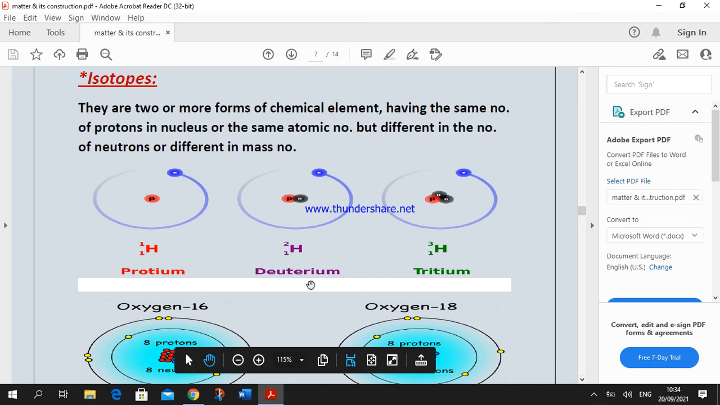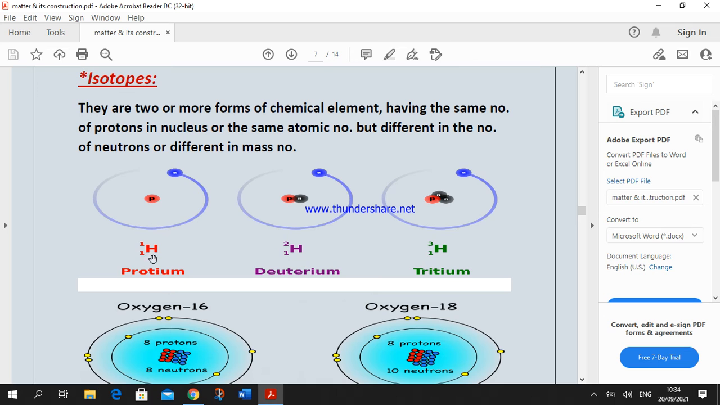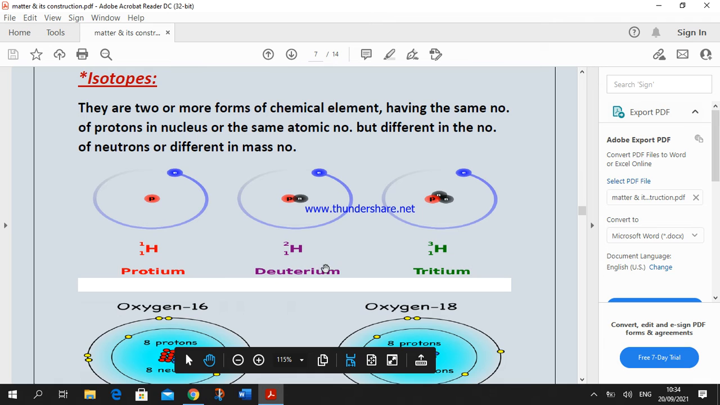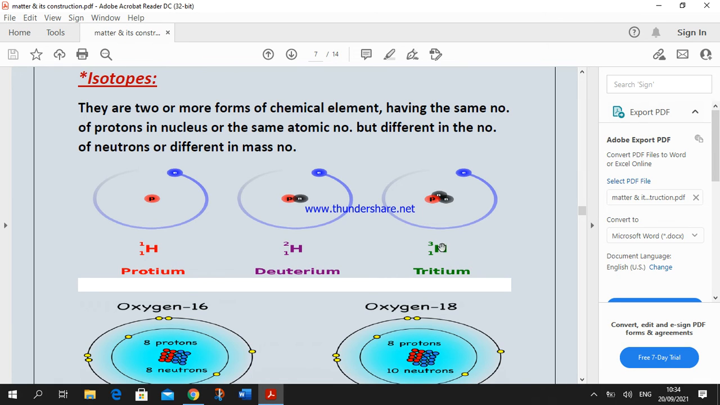Example: hydrogen has 3 isotopes, okay? Look at the figure in front of you. They have the same atomic number, the same number of electrons and the same number of protons, but they differ in the mass number. The first one, the number of neutrons equals 0. The second, the number of neutrons equals 1. And the third isotope, the number of neutrons equals 2. So the difference in mass number is due to the difference in number of neutrons.